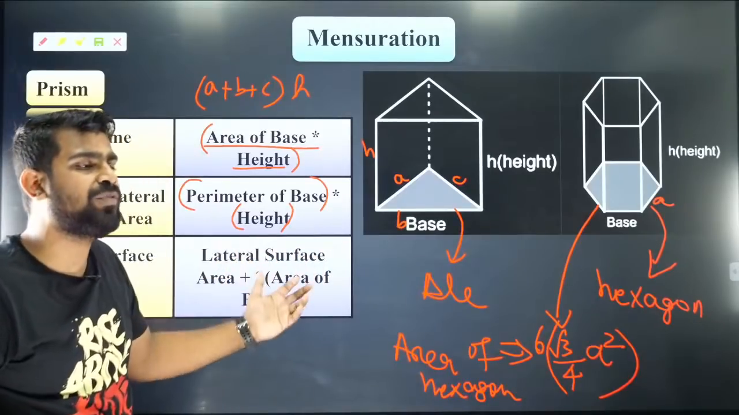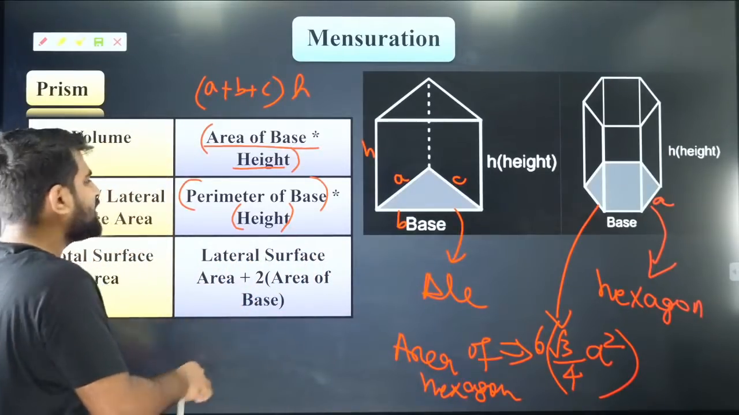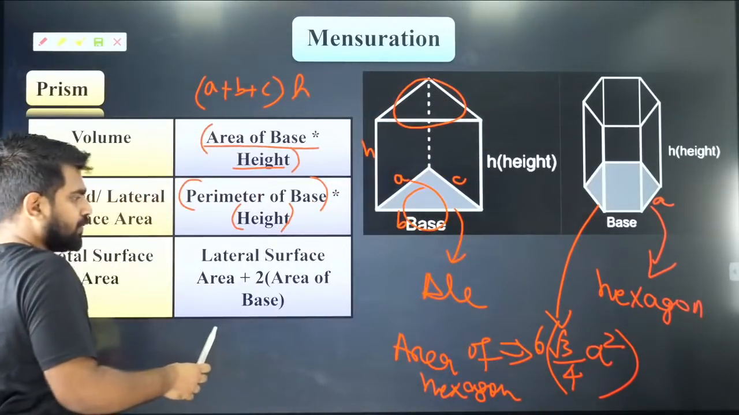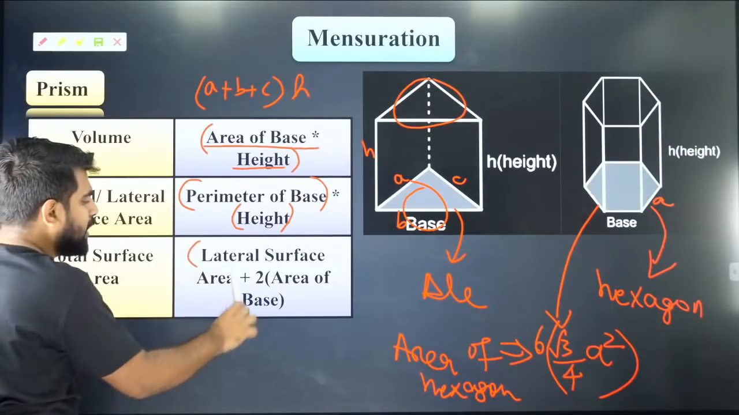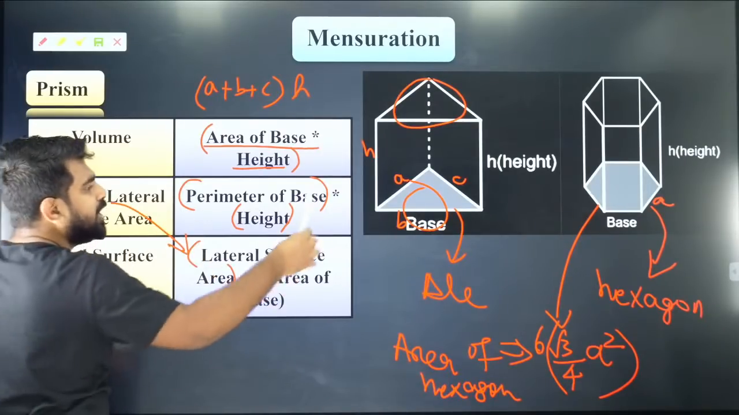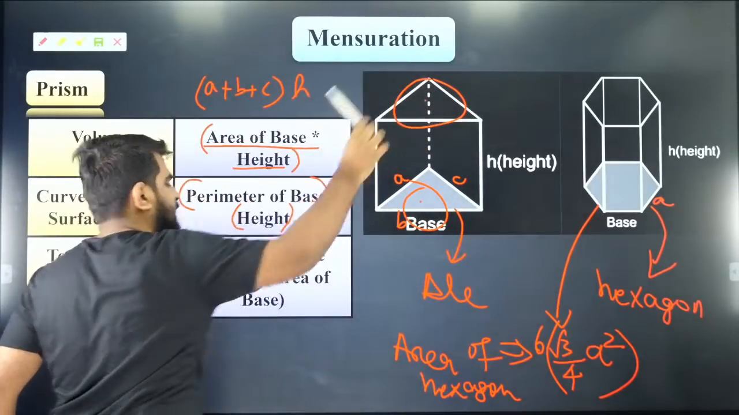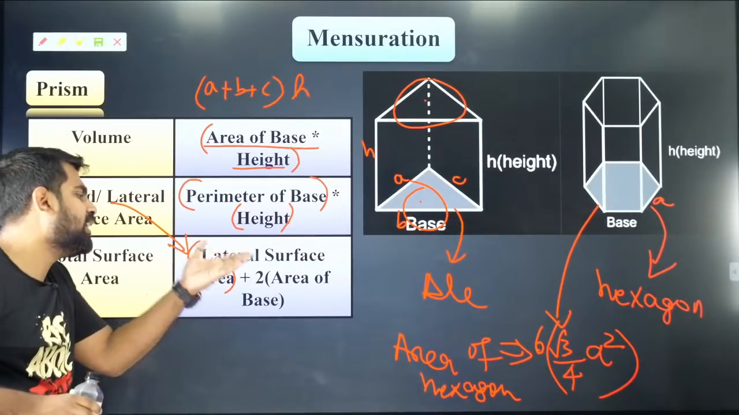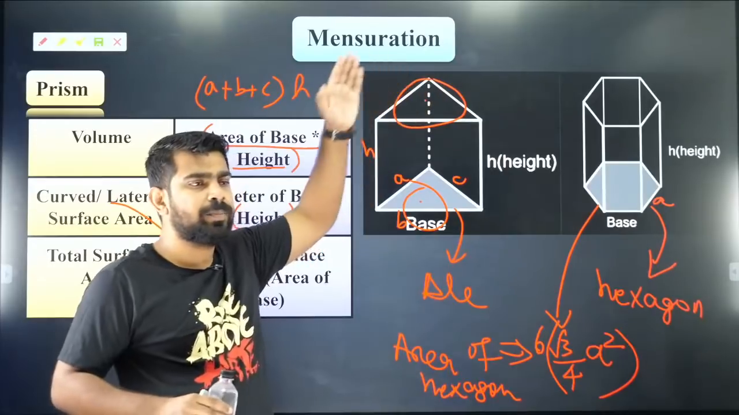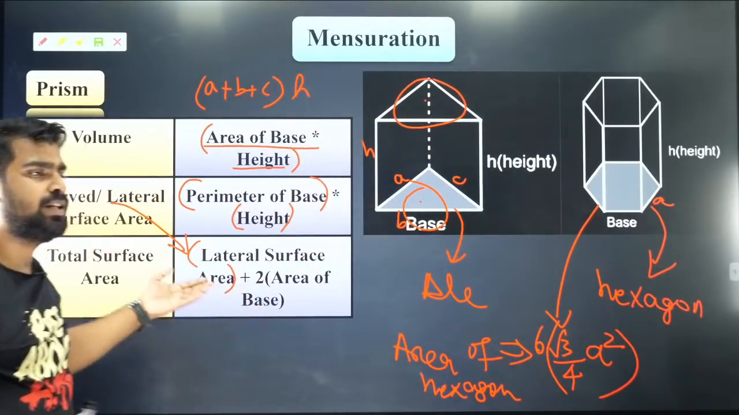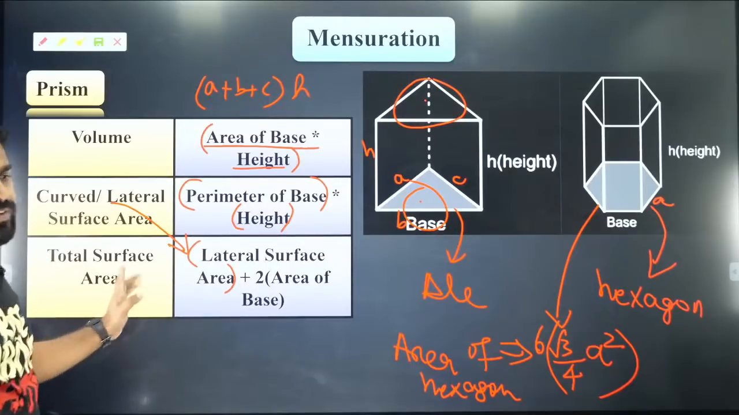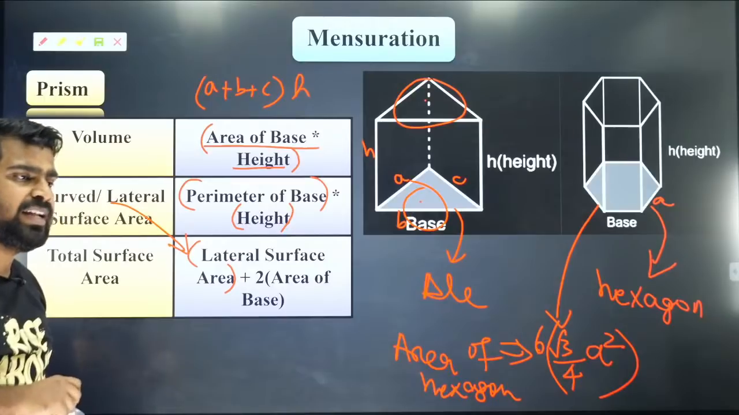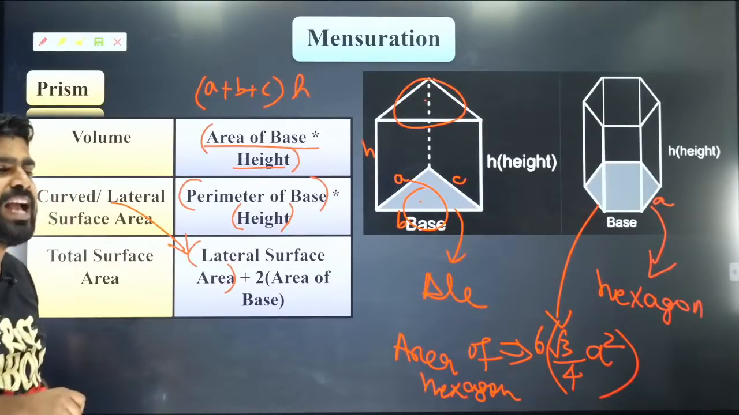So if you want the total surface area, what should you do? You need to add the top area and the bottom area also. So total surface area is nothing but lateral surface area plus area of the base and the top base. Got it? Exactly. So to the lateral surface area, if you add the bottom and the top surface area, you will get the total surface area. Is that clear? Did you all like what is a prism? Everybody? Exactly. Can you all give me a yes?